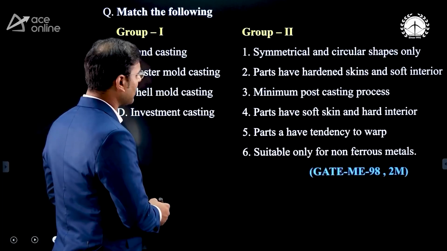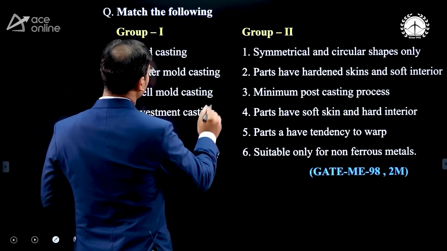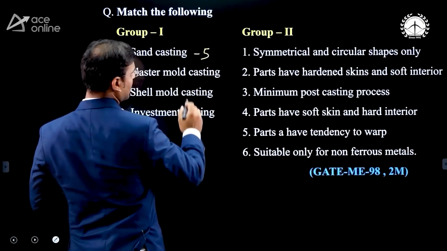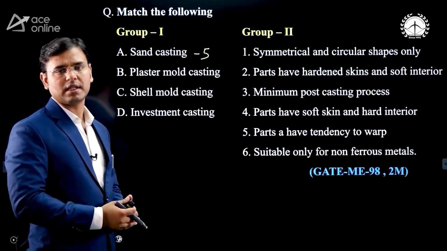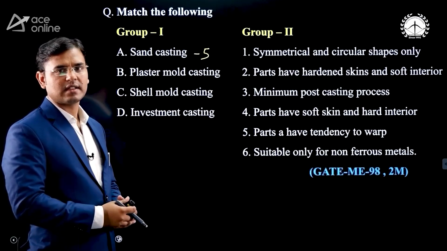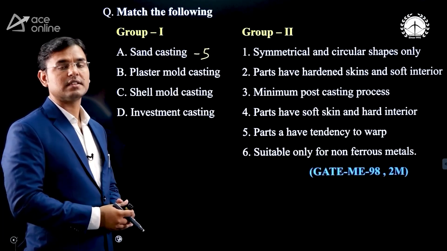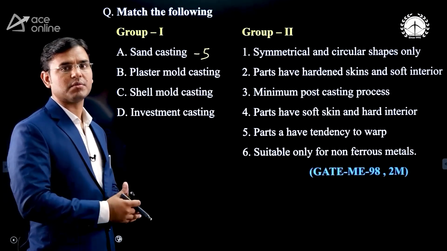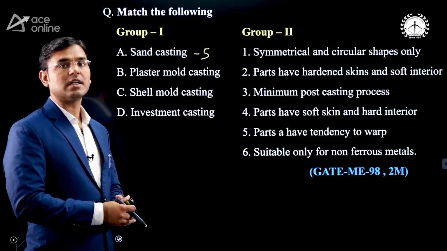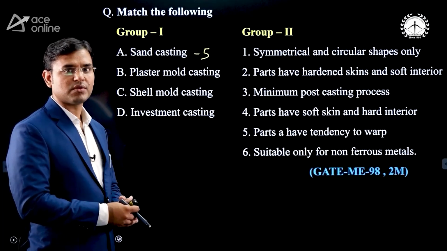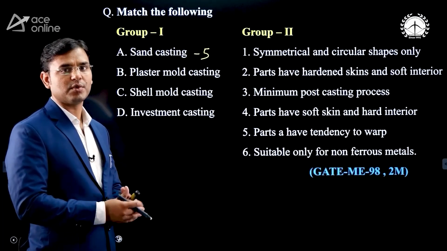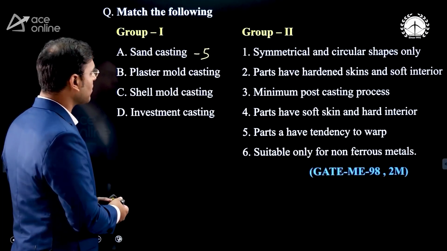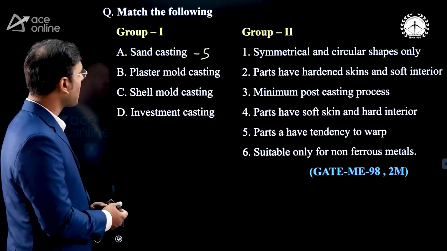In the sand casting, the part has a tendency to warp. Warp means warpage is there. The parts can bend. How can the parts bend? You can see that there are 3 stages of cooling of casting. After stage 2, we take that casted component along with the mold and start breaking that mold. But because of vibrational forces, some of the casted component may also bend because it has high temperature, it is not at room temperature. Bend means warpage is there, then A is 5.